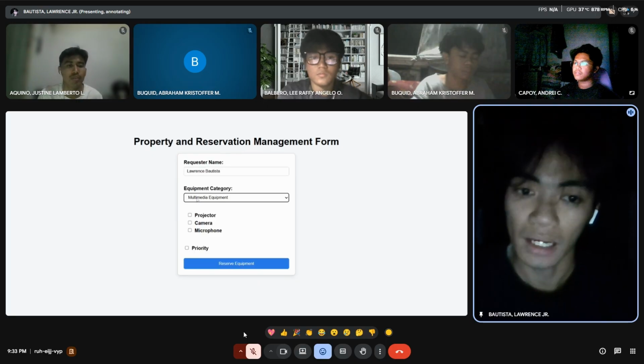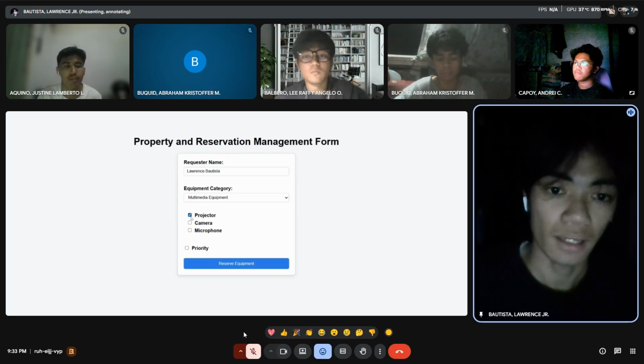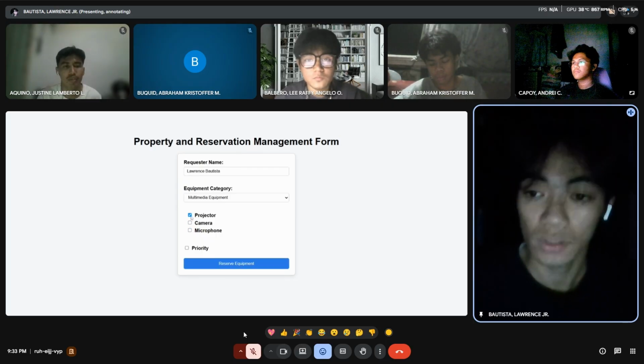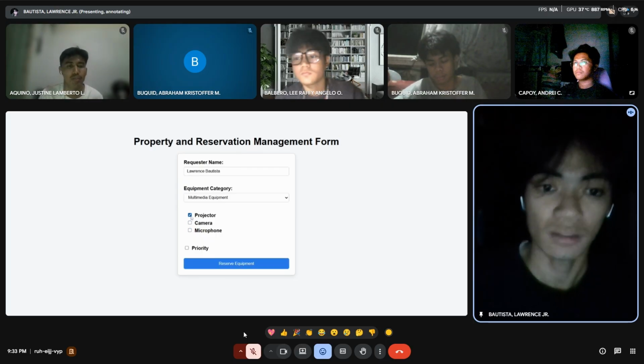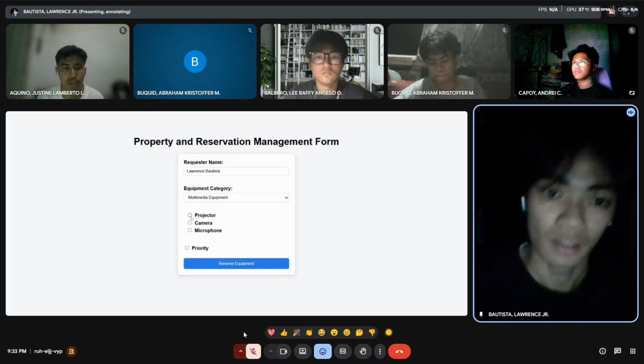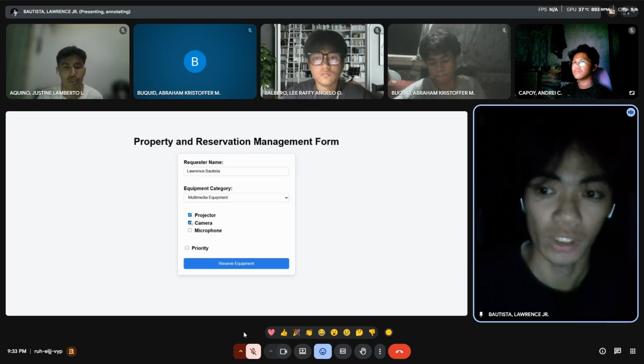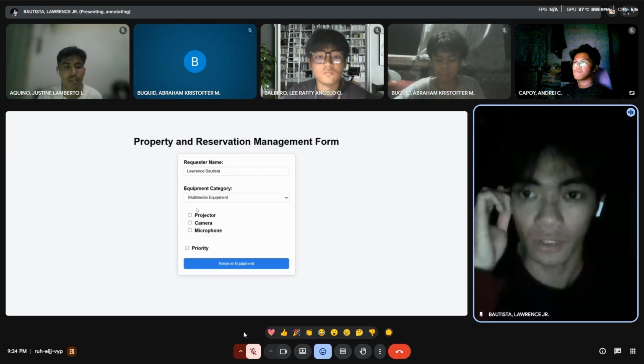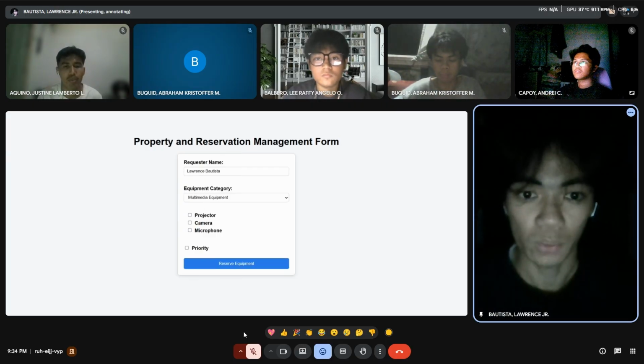So in general, we can check these checkboxes, and since it uses checkboxes, we can toggle each option, and we can also choose more than one option, unlike when we use a radio button. In order for us to reserve, we have to pick one.